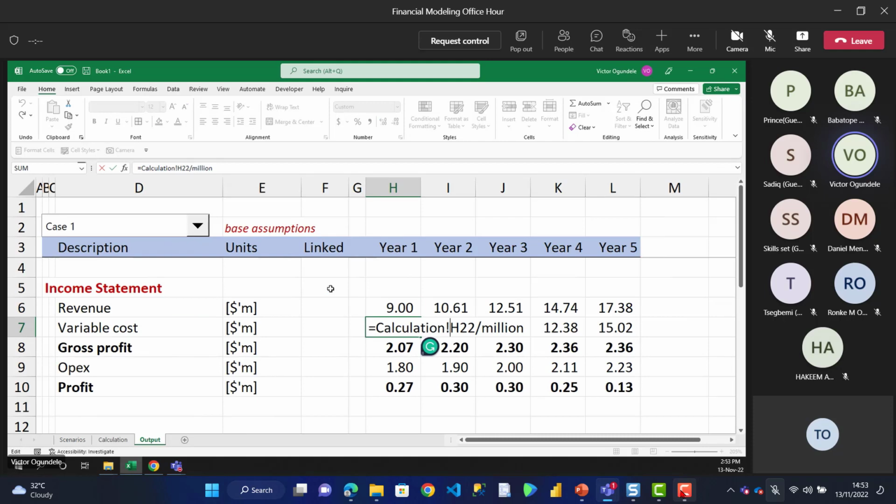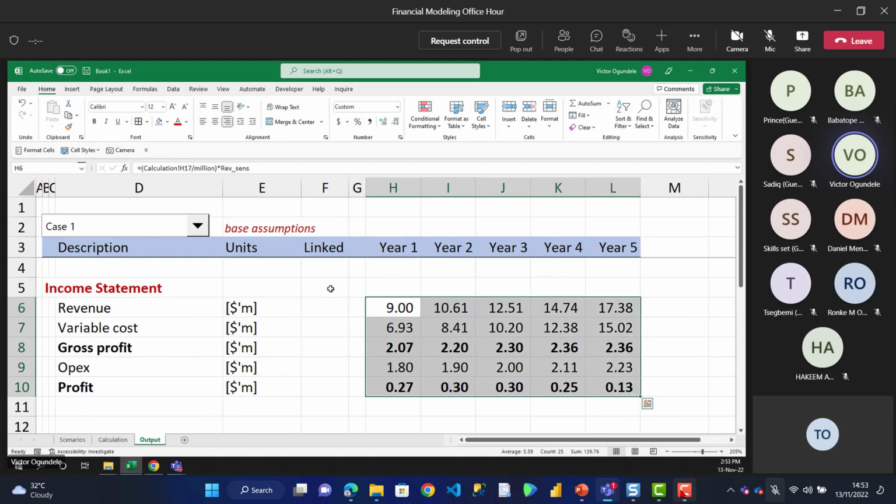The same thing for my variable cost. I'll put it in a bracket and multiply by my what? My variable cost sensitivity. Then my OPEX, the same thing, put it in the bracket and multiply by my what? My OPEX sensitivity. So just highlight everything from the right, copy to the right.